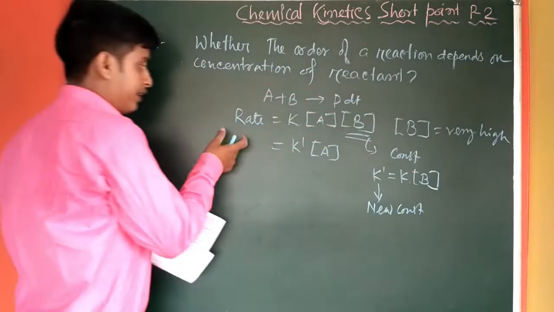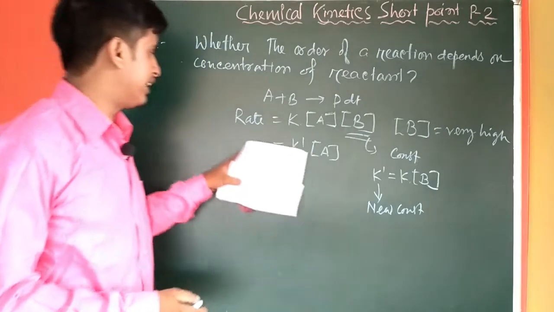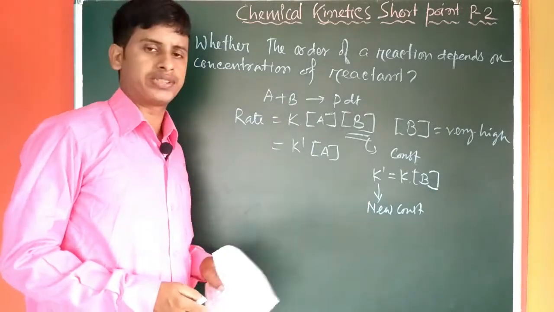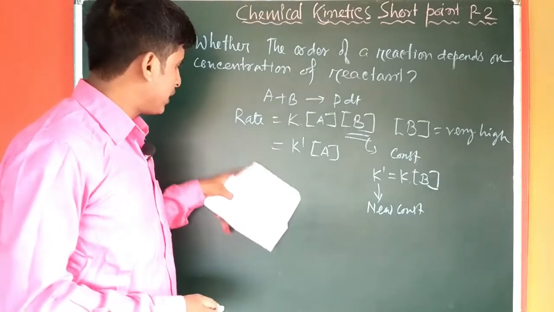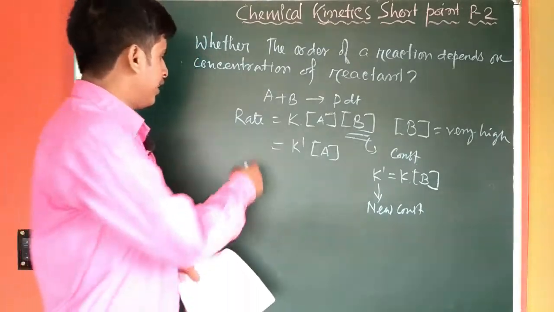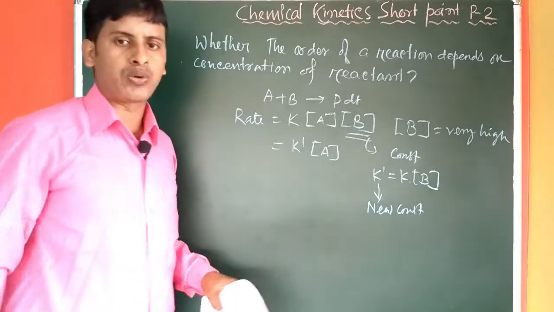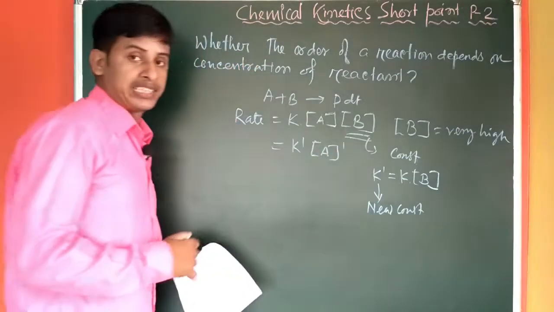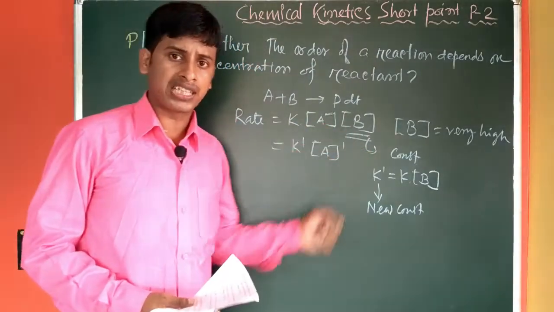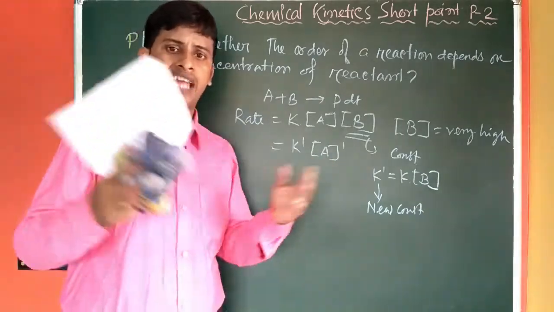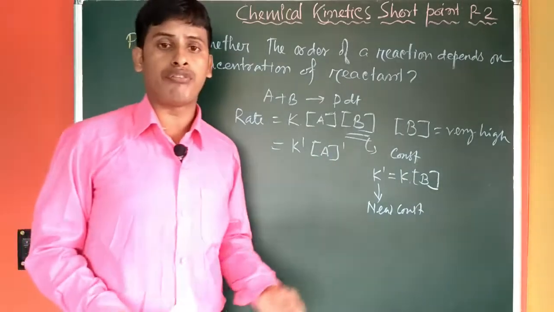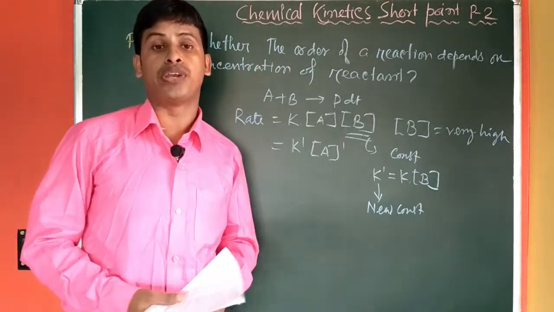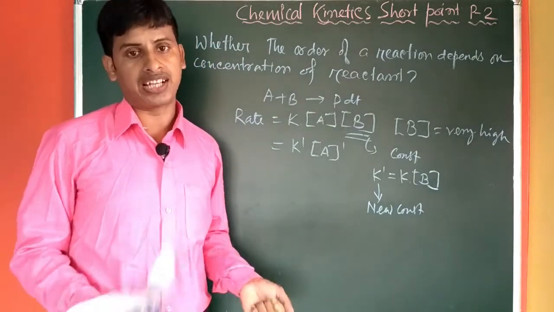So under this condition, the rate equation converts to rate equal to K star into concentration of A. Now it is evident that the rate is directly proportional to the concentration of A, so it is a first order reaction. It was a second order reaction, but when the concentration of B is chosen in excess, it is converted into a first order reaction. That's why this type of reaction is known as a pseudo first order reaction.